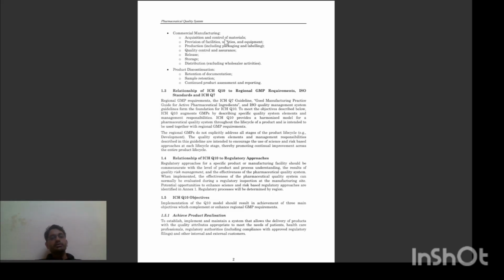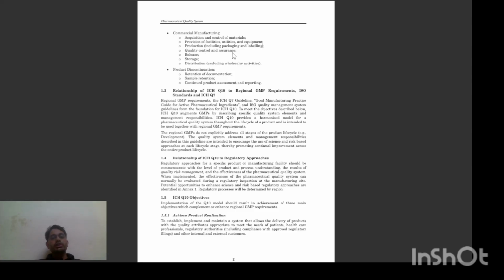the raw materials and packing materials, then provision of facilities, utilities, equipment. The facility means buildings, then utilities, the different utilities used for the manufacturing of the product. It consists of compressed air, nitrogen gas, power supply, then equipment. Different equipment are used during the manufacturing of the product. Then production consists of the packaging and labeling.